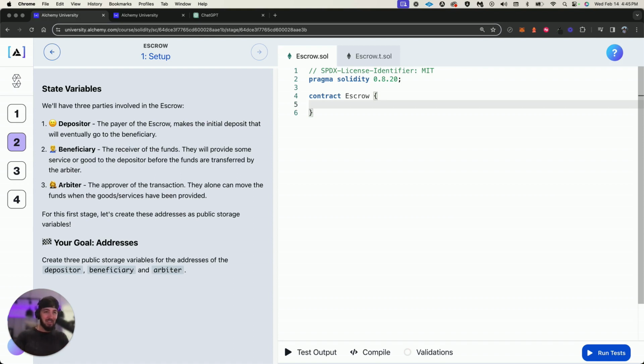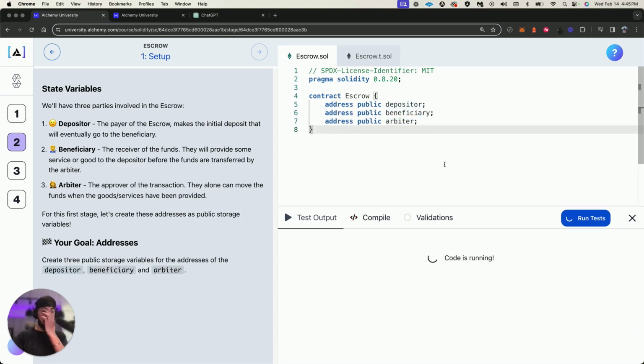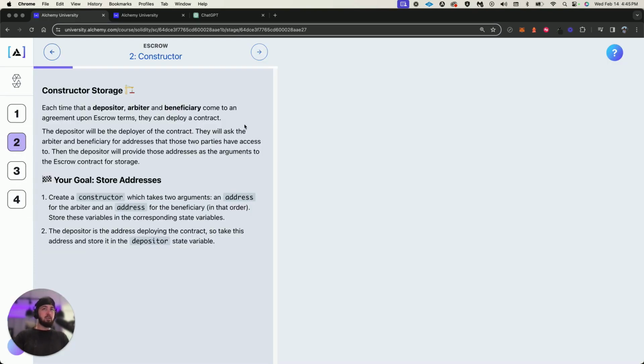So, okay, let's do it. Create 3 public storage address variables for the depositor. Okay, sweet. So we're going to go public depositor, and we basically need to do that 3 times, and we're just going to swap out the term to beneficiary, arbiter, and boom, that's that. So I think that works. Let's see. Just running the test. Nice. Okay, so moving on.